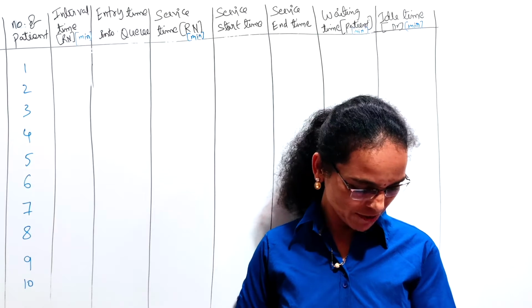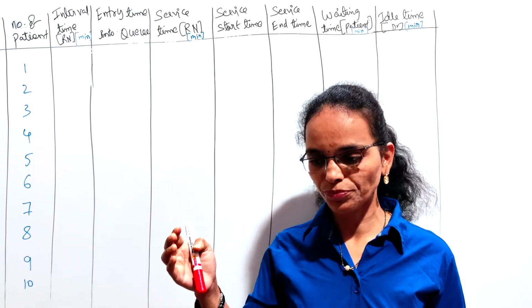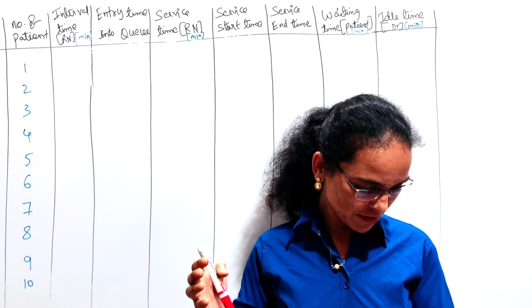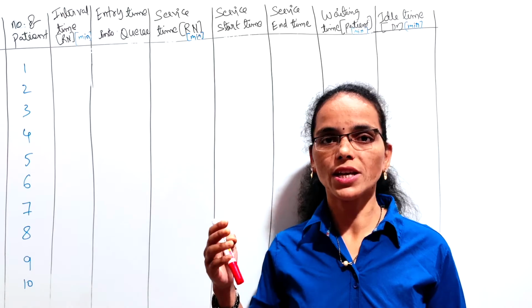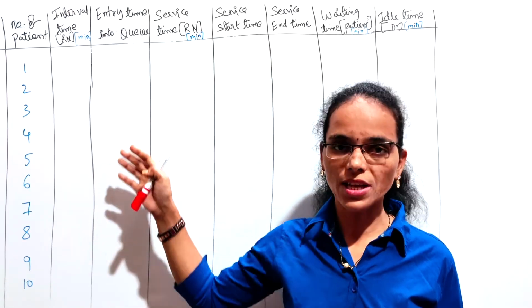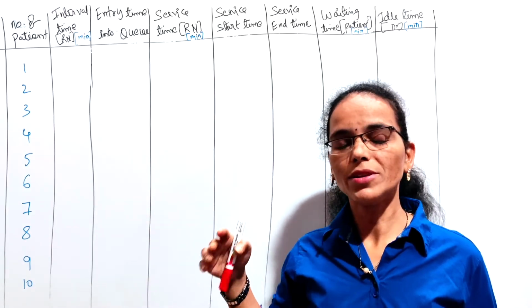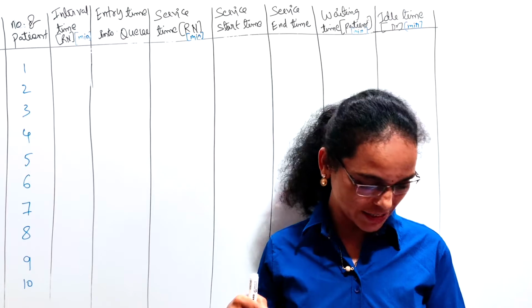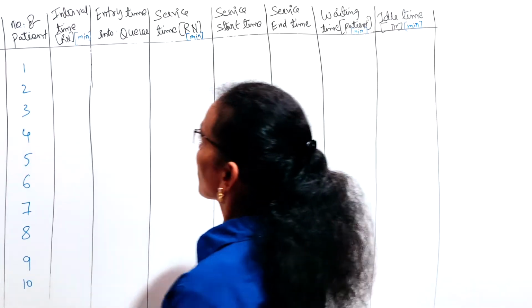Here the information given is random numbers for the patients, and random numbers for the service also, like when the patient is arriving at the dispensary, and how much time the doctor is taking to serve the customer, that is a patient. Right, we will see this question here.